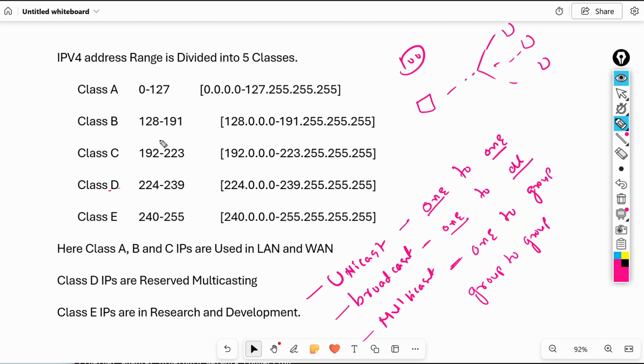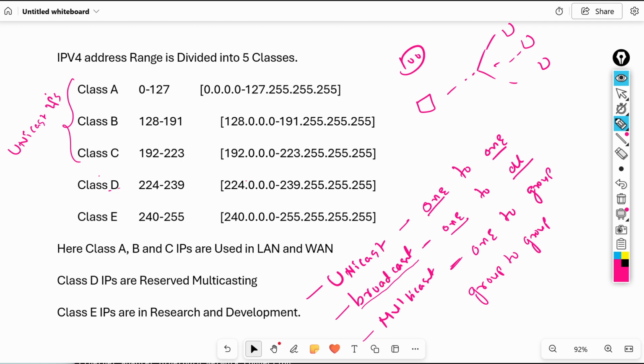So here, Class D IPs are multicasting IPs, and Class A, Class B, Class C IPs are unicast IPs. Remember this point. These three are unicast IPs. Class D IPs are multicast IPs. But what are the broadcast IPs? In every network we have broadcast IPs. Later we will discuss what the broadcast IPs are.